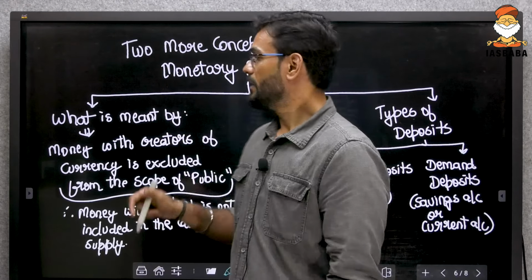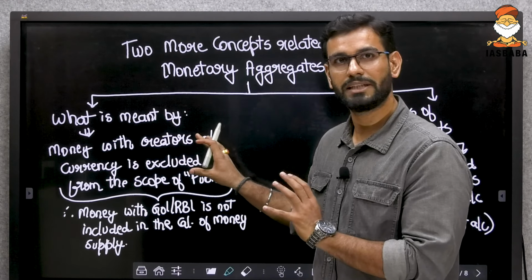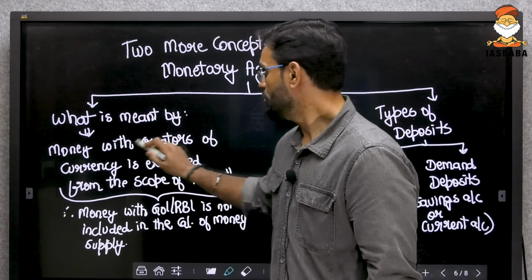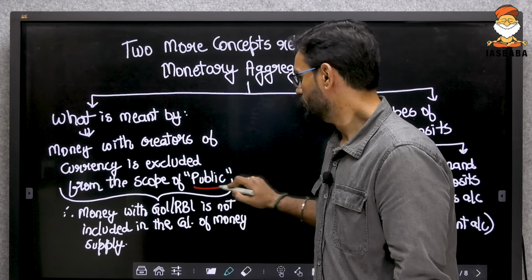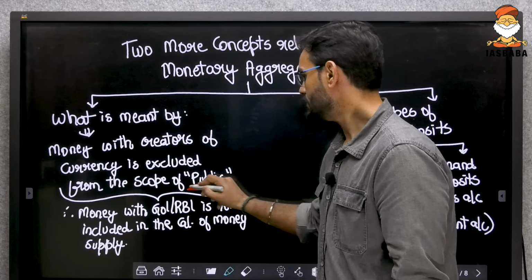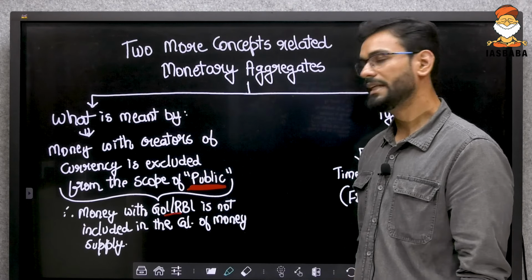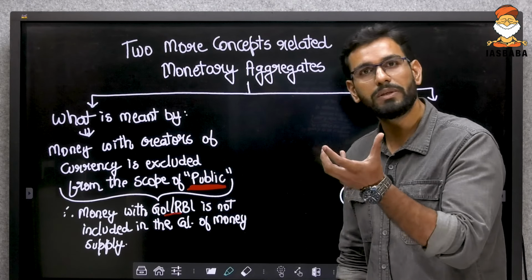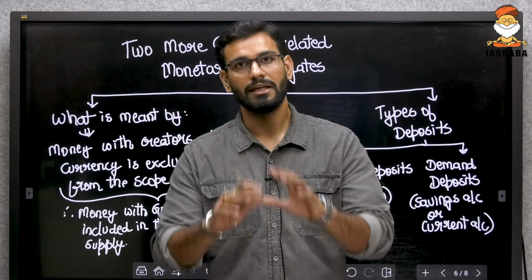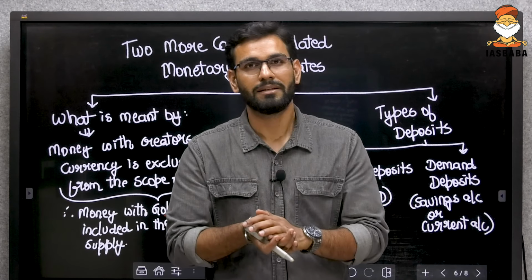Now, another concept: what is meant by the statement, money with the creators of currency is excluded from the scope of public? Which means all the money that is with the Government of India and RBI is not included in the calculation of money supply. What do we mean by this statement? See, public. What essentially is public? You and I are public.